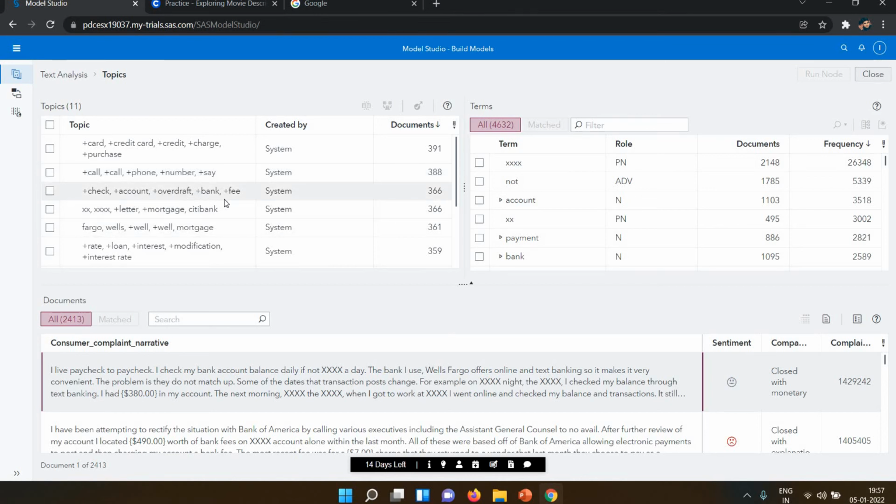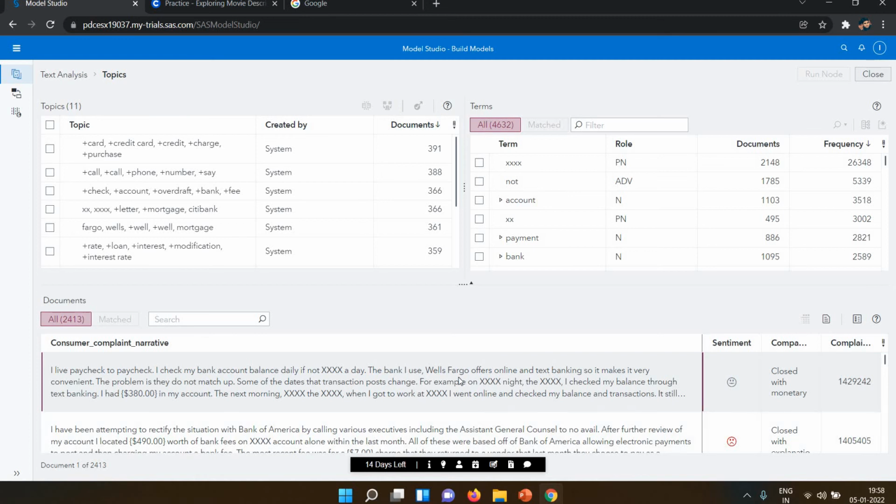Check, account, overdraft, bank, fee is 366. And these kinds of symbols is 366, mortgage, Citibank. This is the topics, and this is the number of documents in which they are available. Here also you can see the term, role, document, and the frequency.